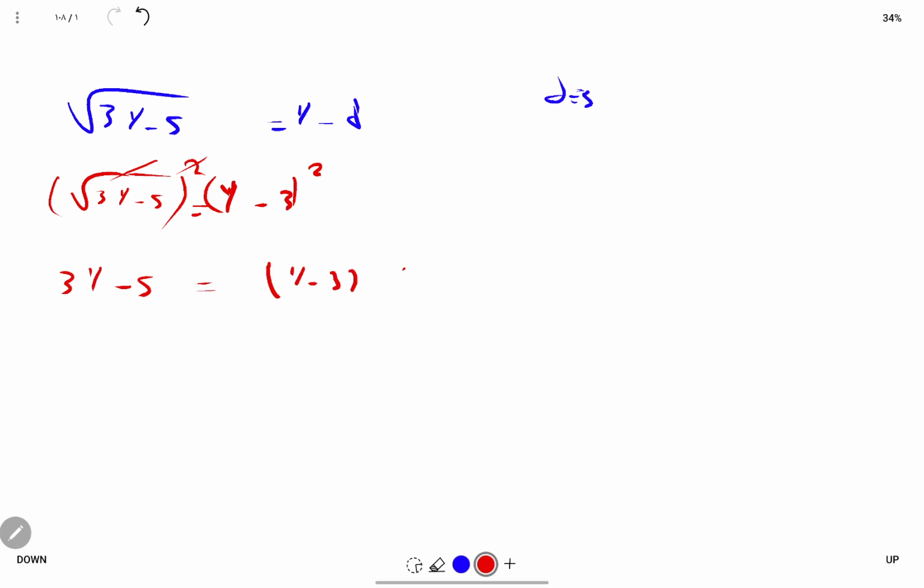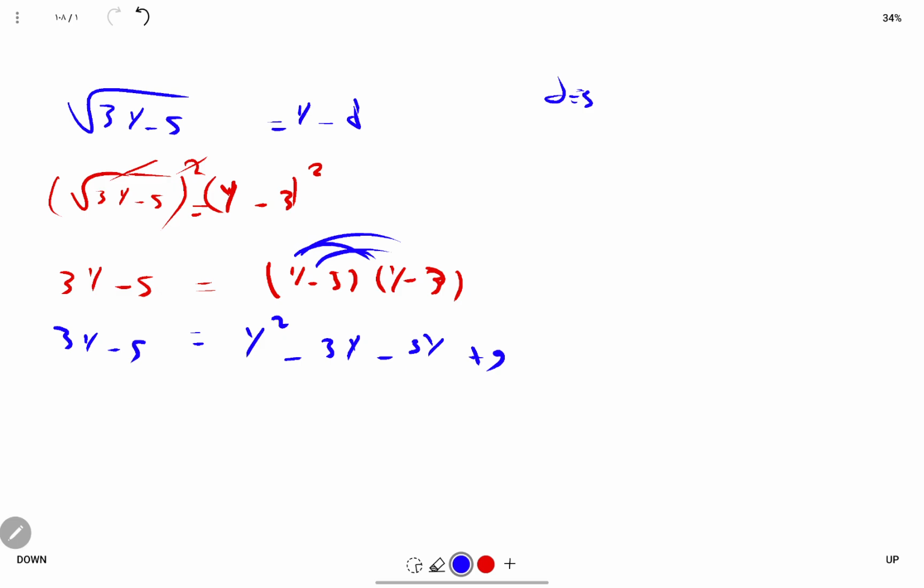That is y minus 3 times y minus 3. Now y times y is equal to y squared. y times minus 3 is equal to minus 3y. Minus 3 times y is equal to minus 3y. And minus 3 times minus 3 is equal to plus 9. And here we have 3y minus 5. Now let's take 3y minus 5 from left to right.